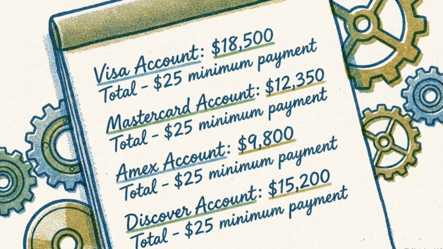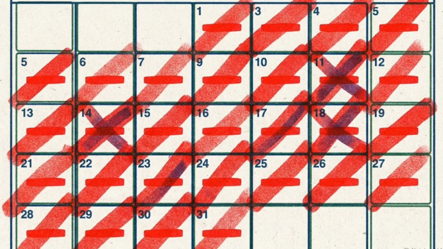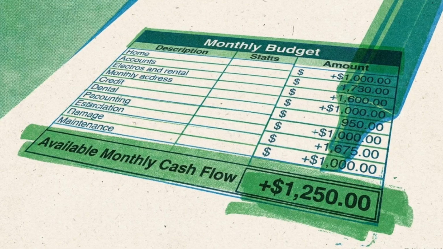Spreading extra payments evenly across all debts is a costly error. This approach prolongs the lifespan of high-interest loans, allowing interest to bleed your capital for months longer than necessary. Neutralizing debt acts as a guaranteed return investment, permanently releasing monthly cash flow for future asset acquisition.